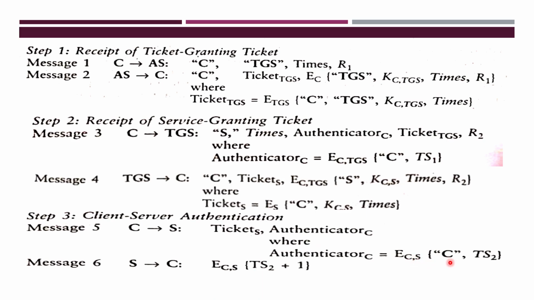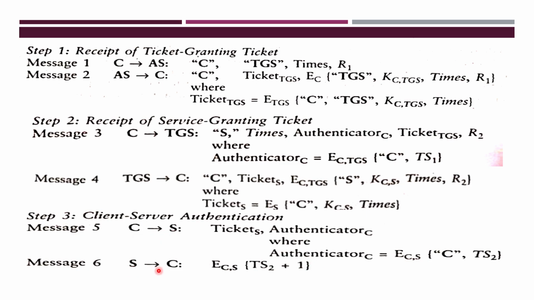It is the identification of C and the timestamp generated when this particular message is generated. TS1 is the time when message 3 is generated, and when message 5 is generated, that time is also included. These two are concatenated and that message is encrypted using the common session key between the client and server. In this way, the client will authenticate to the server.